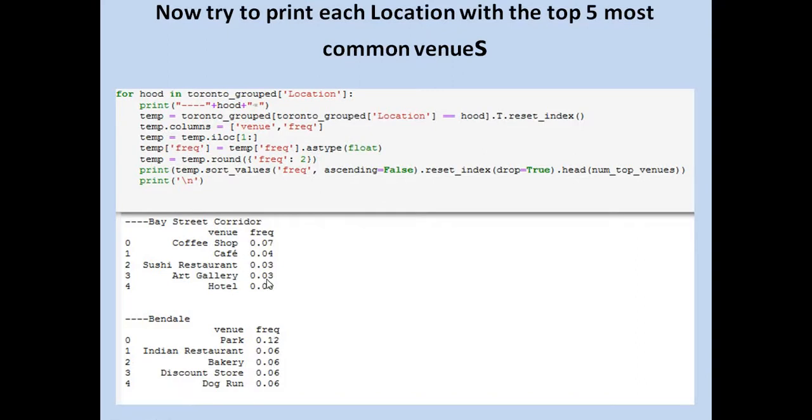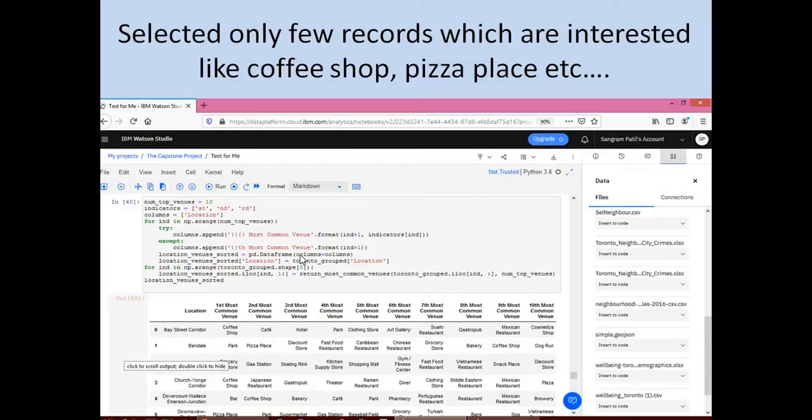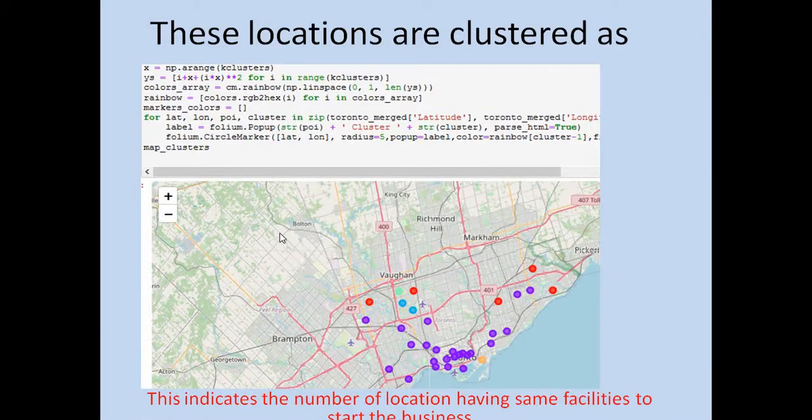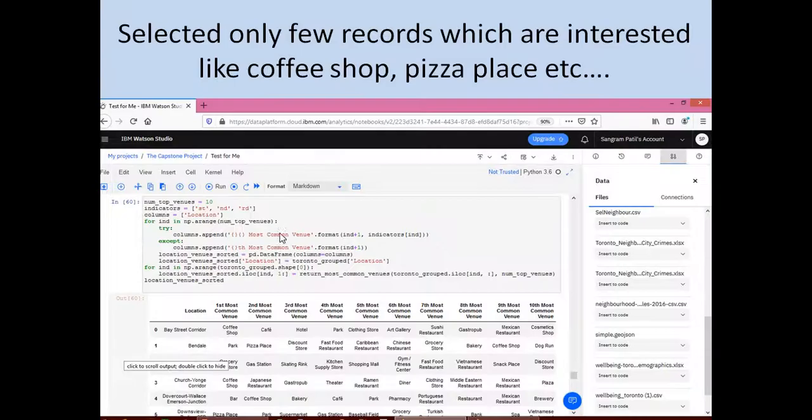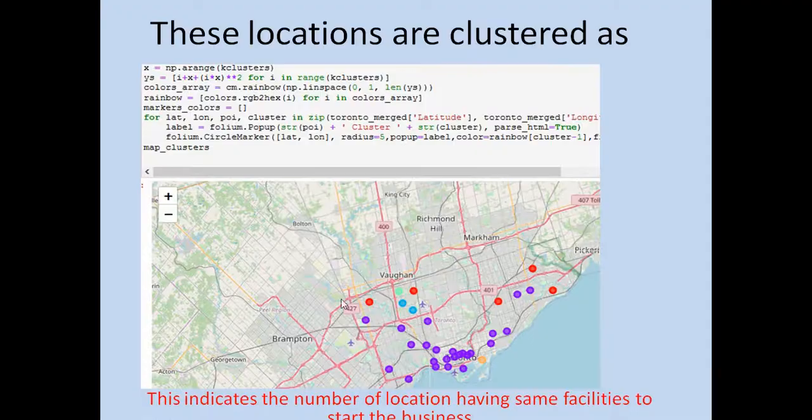The top 5 are shown percentage wise. From each I have taken the first 5. Now this is clustered category wise, and I am showing the clustered data here. More clusters means more facilities are there, and more facilities indicate we can start our business over here depending upon our requirement.